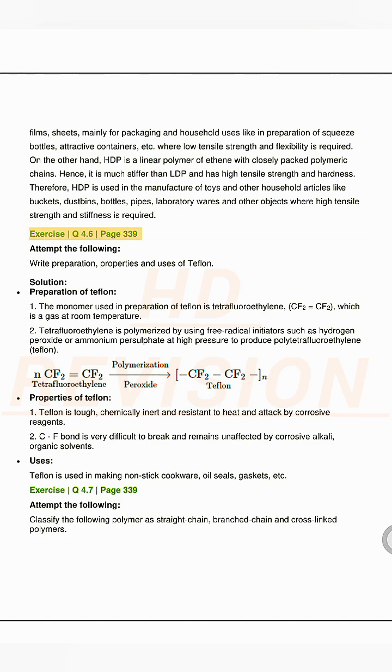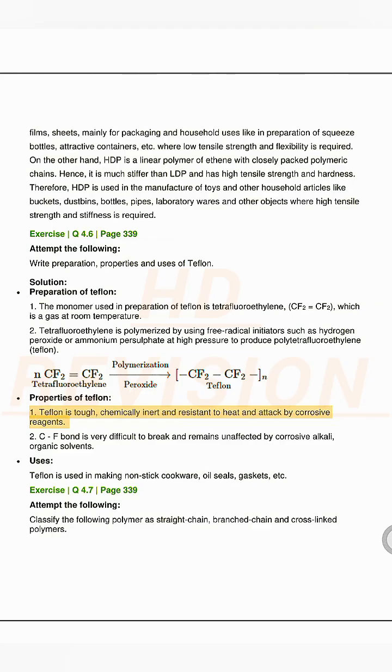Exercise Q 4.6, page 339. Attempt the following. Write preparation, properties and uses of Teflon. Solution. Preparation of Teflon. 1. The monomer used in preparation of Teflon is tetrafluoroethylene, CF2=CF2, which is a gas at room temperature. 2. Tetrafluoroethylene is polymerized by using free radical initiators such as hydrogen peroxide or ammonium persulfate at high pressure to produce polytetrafluoroethylene, Teflon.